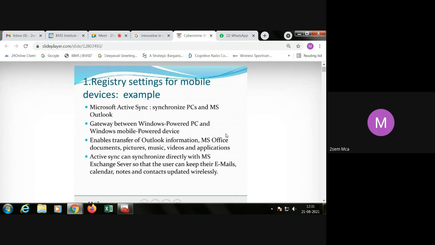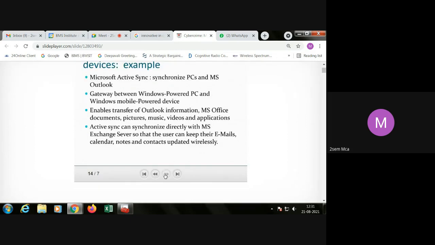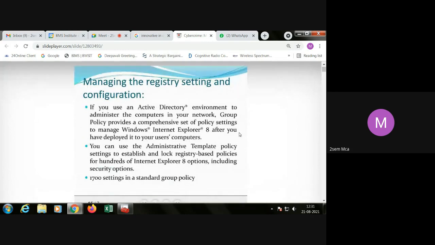Similarly, Microsoft uses ActiveSync to synchronize with the Microsoft Exchange server, so users can keep their emails, calendar, notes, and contacts updated wirelessly. This is the registry setting for mobile devices for Windows Phone. You can look into Android depending on your set or the version of the phone.